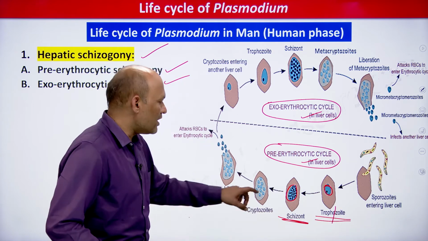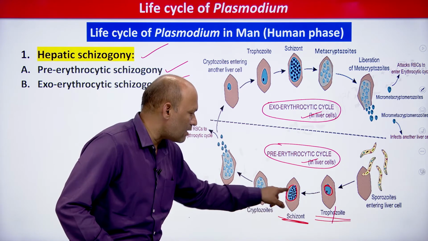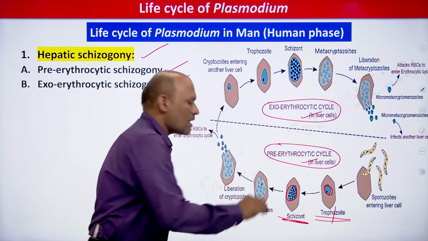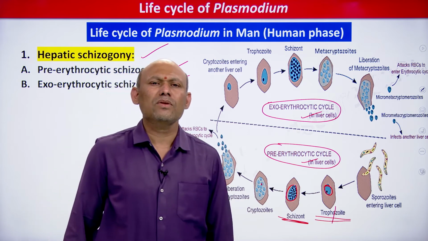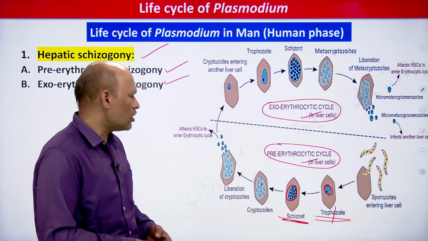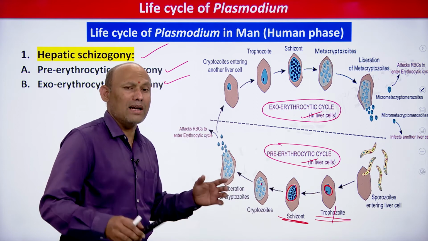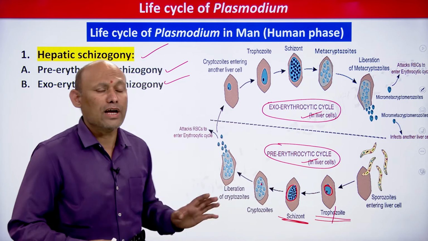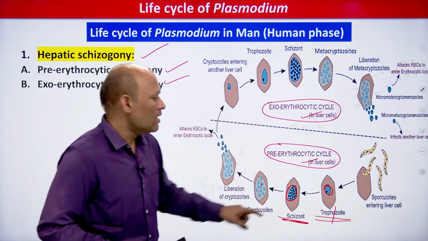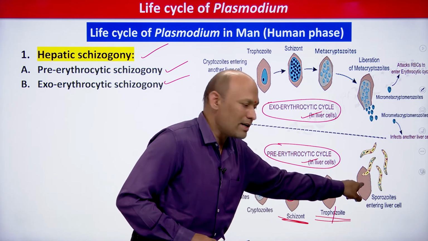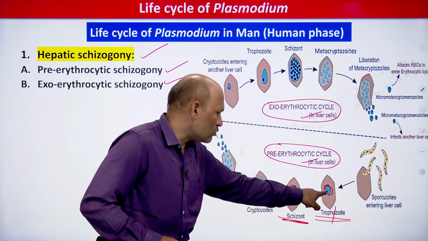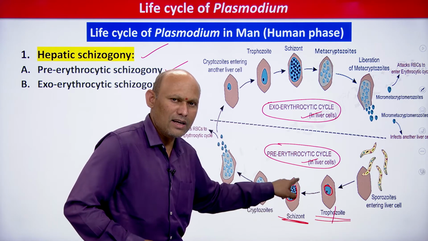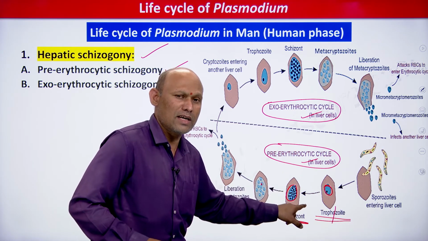It's very simple. And then what happens? You see, each nuclear bit is surrounded by a small amount of cytoplasm. Are you able to see? Yeah, this is a nuclear bit surrounded by a small amount of cytoplasm, student, right. And thus a large number of young parasitic stages are formed. You see how simple it is. So just imagine one sporozoite entered, one trophozoite, and from it a large schizont is formed, with a large number of nuclear bits inside. The multinucleate stage of the parasite is called schizont.